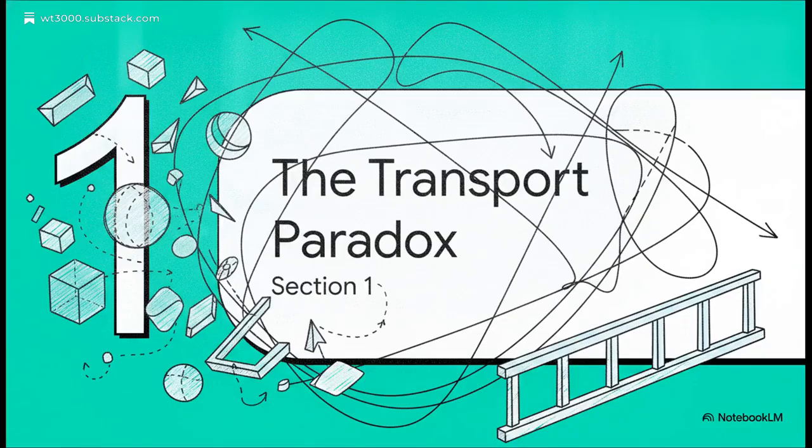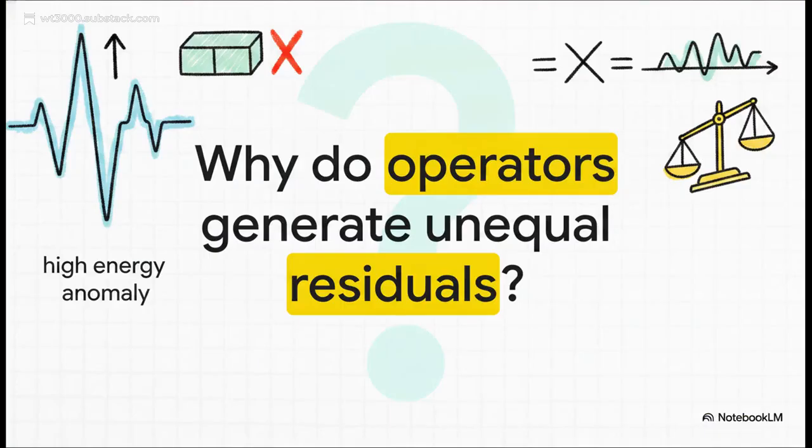Section 1. The transport paradox. So what exactly is the core paradox here? Well, we had a distinct signal, System B, acting as this incredibly stable, high-energy anomaly. The initial debate within the team naturally gravitated toward the tools. Are the transport operators themselves just fundamentally broken?